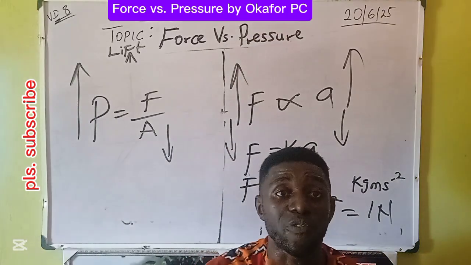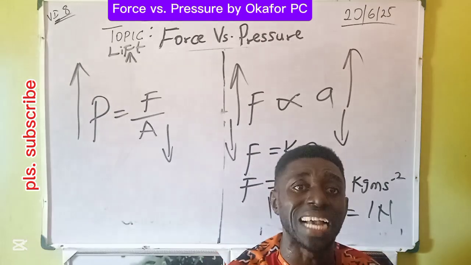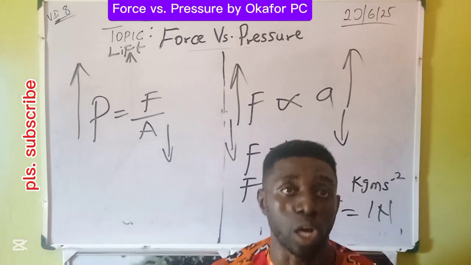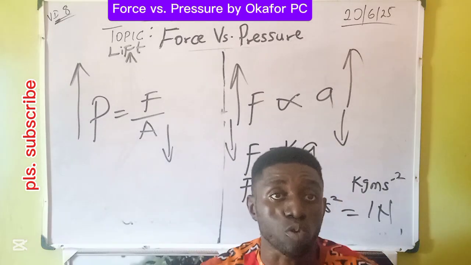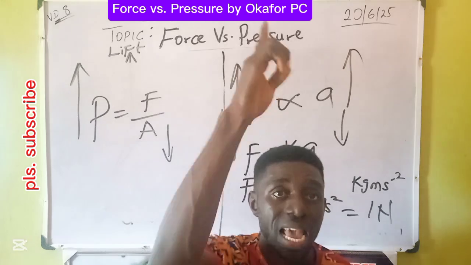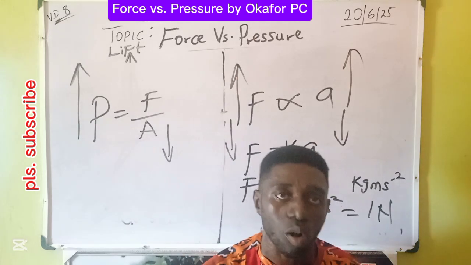No wonder the knife is pointed, because the knife targets to cut through food items. Therefore, a smaller area will mean a very high pressure. This is why it's very easy for the knife to cut through food substances. Because the surface is very small, the pressure will be very high. Pressure is like cutting effects.